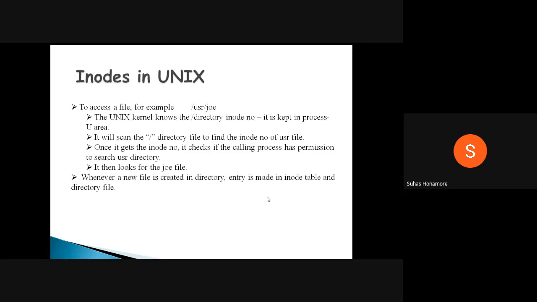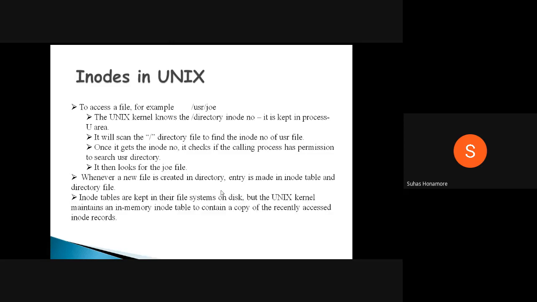In that, one file system contains the inode table. That inode table is nothing but you will have different inode numbers maintained inside it, and this inode number is unique inside a file system. Those things will be maintained inside your kernel. And inode tables are kept inside your system disk only.